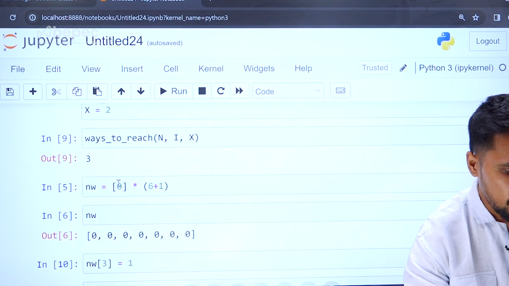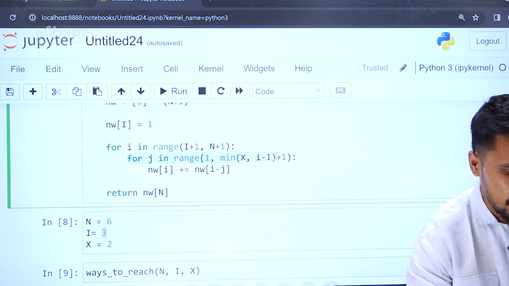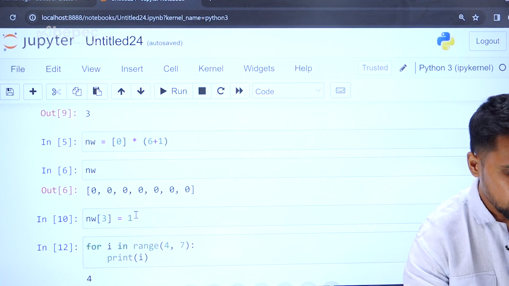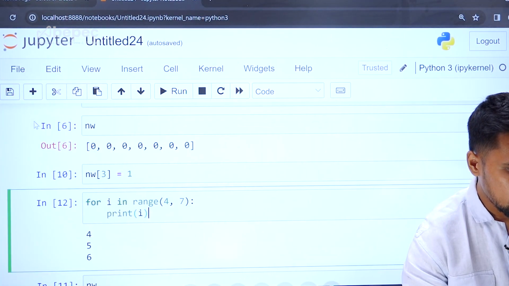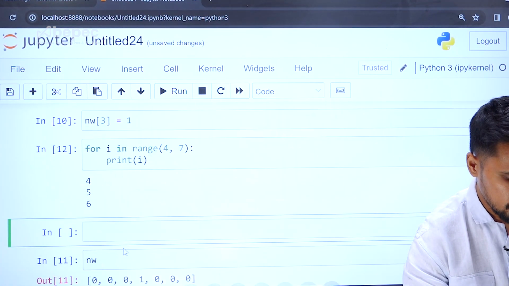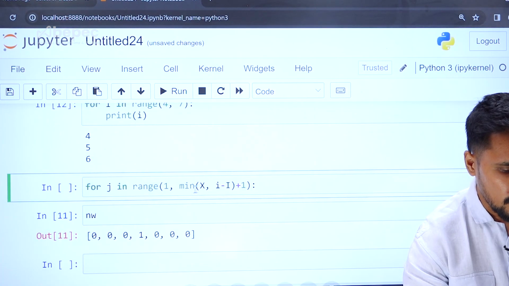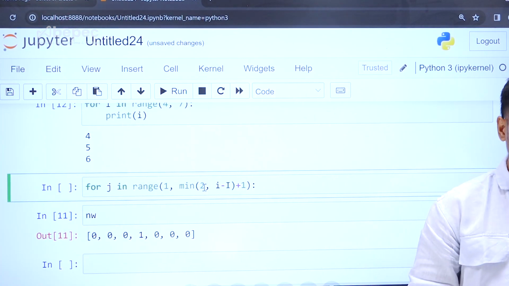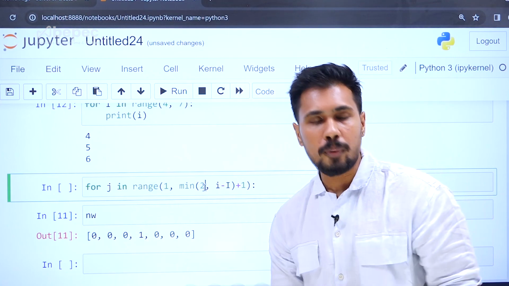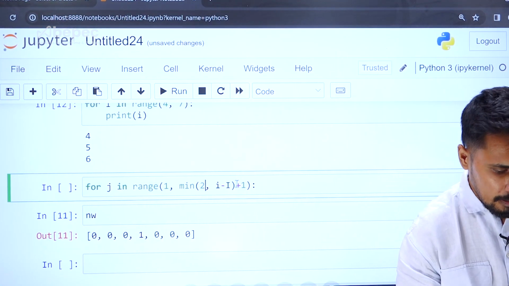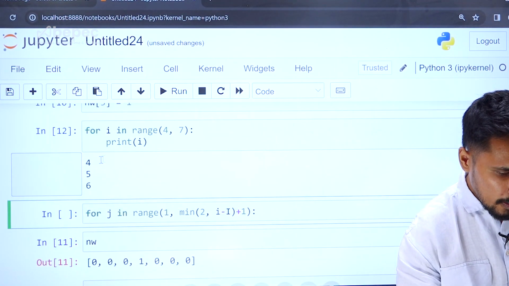Now there is another loop, which is for j, this one. I want to run even this. So for j in range 1, the minimum value is 2. At most we are able to go with 2 steps; we can skip it. And the i value is from here.